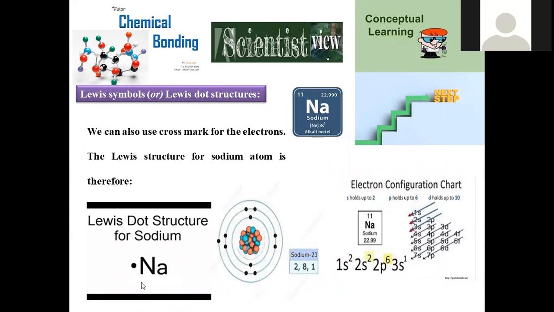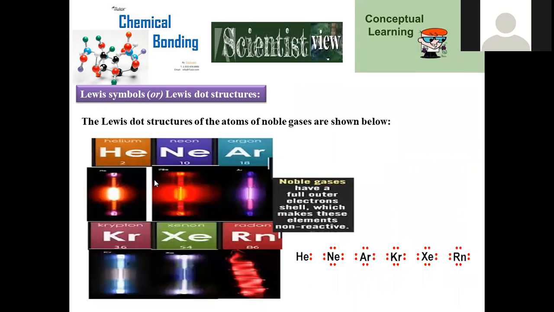Now let us indicate valency electrons with a dotted structure. In order to indicate the dotted structure, first we have to go for the elemental symbol of sodium, that is Na. So Na means what? Natrium, right? Sodium is natrium. And its valency electrons, how many? Only one is there. That's why one dot is sufficient for this one. So in this manner, the Lewis dot structure is assigned for sodium metal. And we can extend it for all the noble gases too.